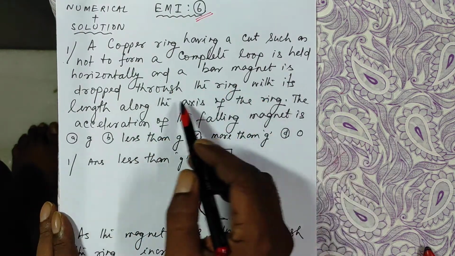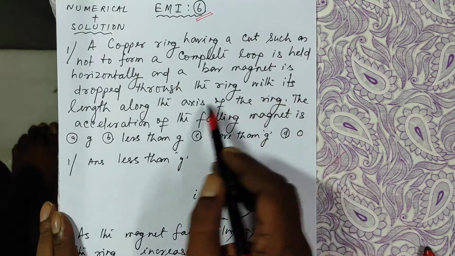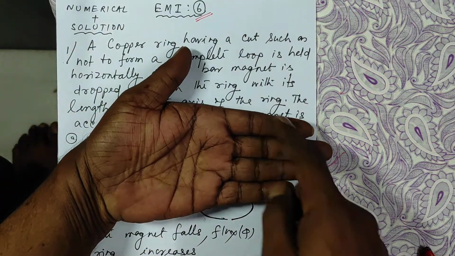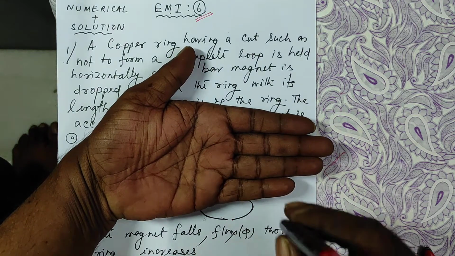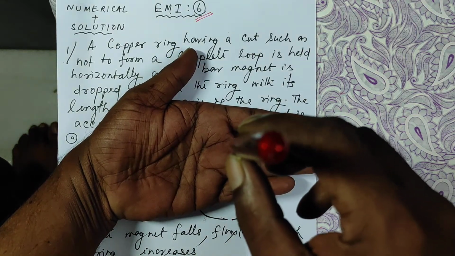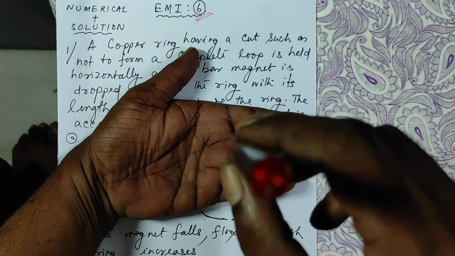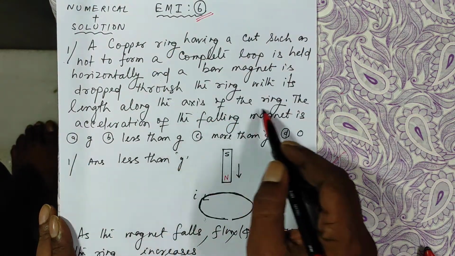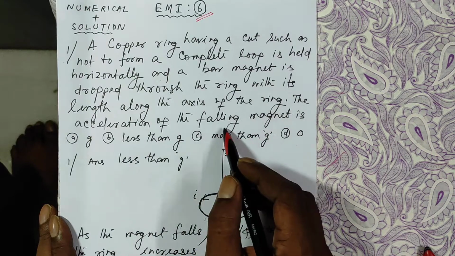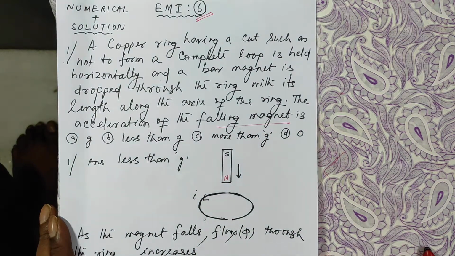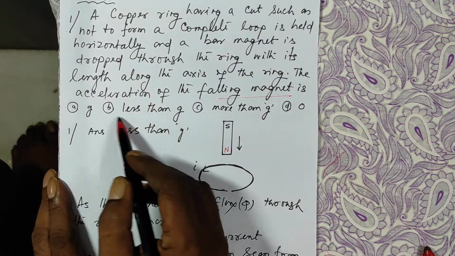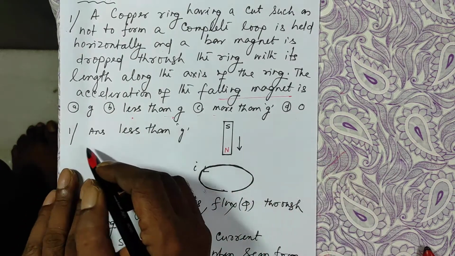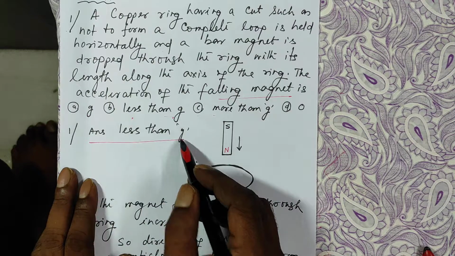And a bar magnet is dropped through the ring with its length along the axis of the ring. The ring is held horizontally like this, and the bar magnet is dropped from the top vertically like this. What will be the acceleration of the falling magnet? First choice is g, less than g, more than g, or 0. And we know it will be less than g.